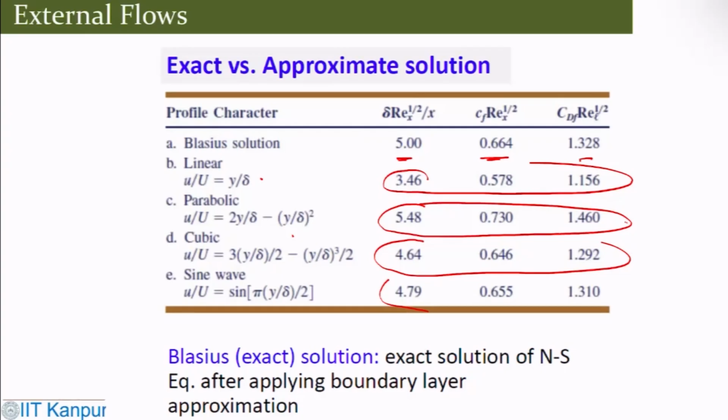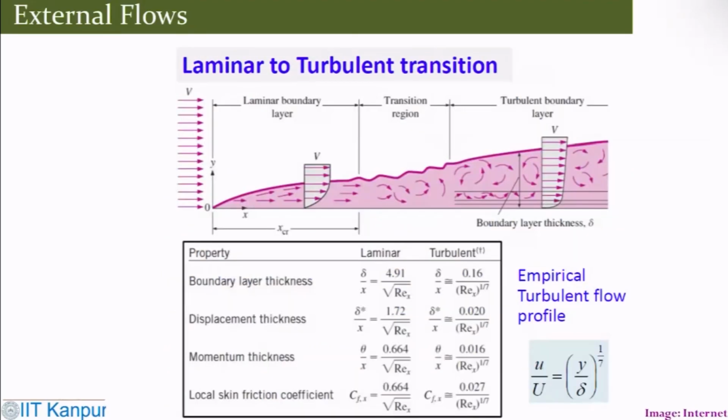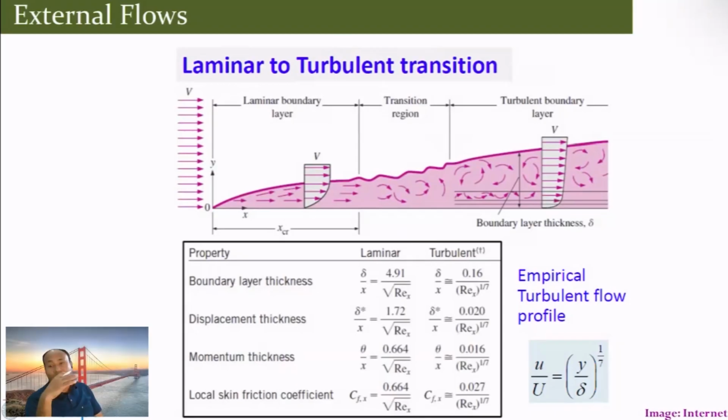So what's going to happen is that when this boundary layer profile grows, the flow is growing. If you see there is a uniform flow coming in, that means now the flow is transitioning from laminar to turbulent. How does that happen?